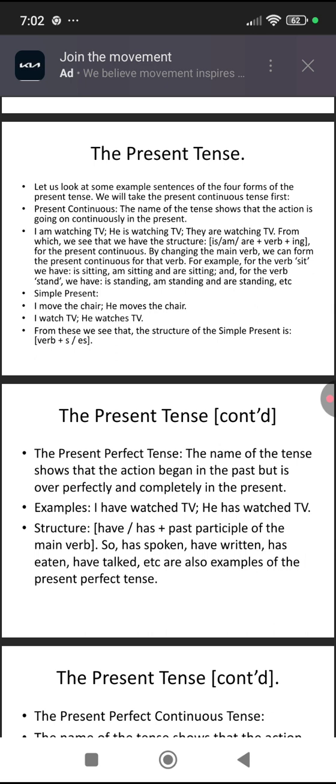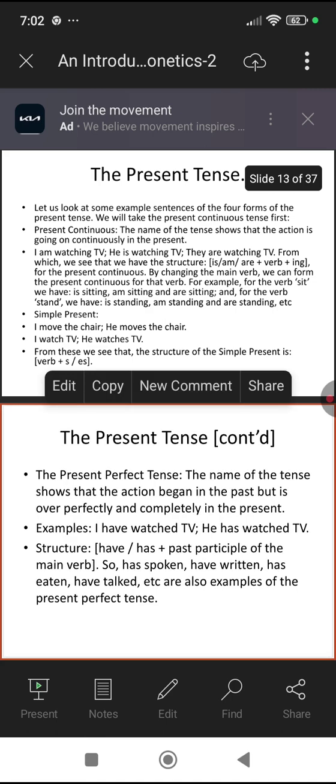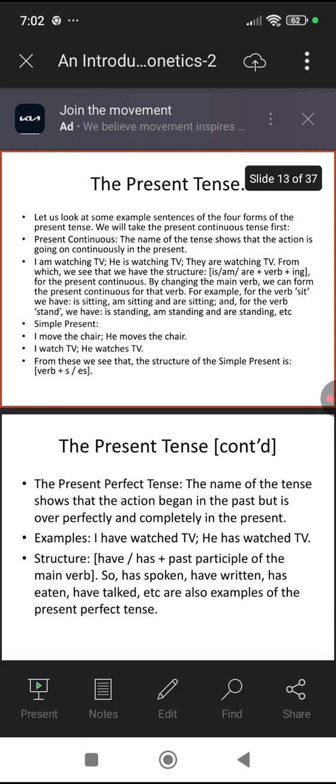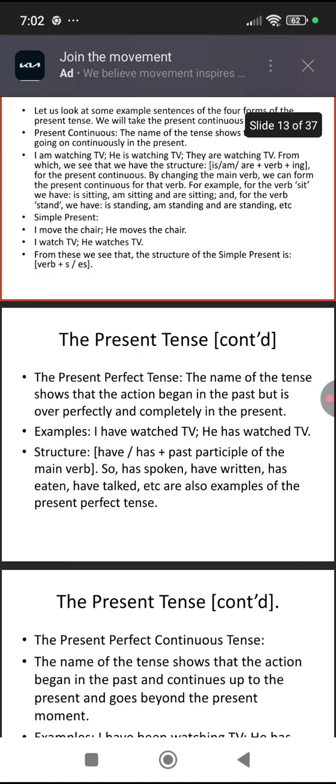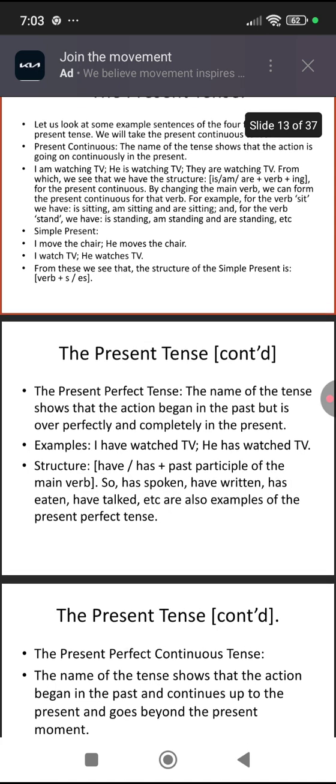So if we change the main verb from watch to some other verb like sit, then we say is sitting, am sitting, are sitting are the three forms of the present continuous tense. And if we take the main verb stand, is standing, am standing, are standing, are the three forms of the present continuous.